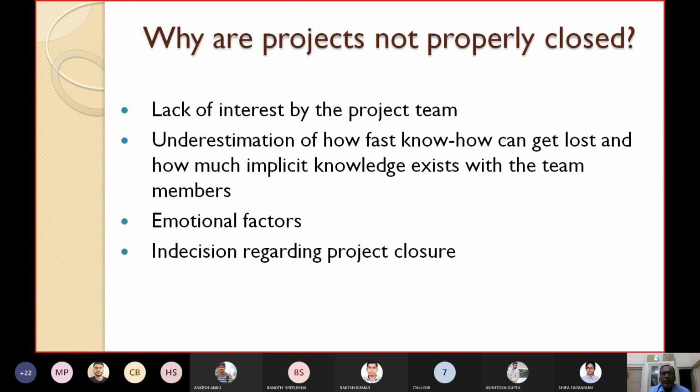Now let's see why projects are not properly closed. We know there are two reasons to close a project: it is successfully completed or it is prematurely terminated, and we have to close the project. But why are people not closing the projects properly? What are the reasons? Let's see a few of them.